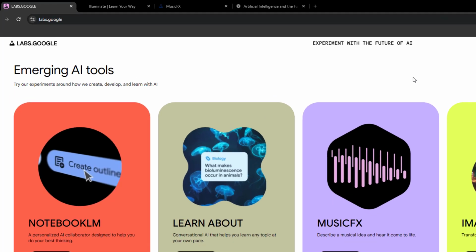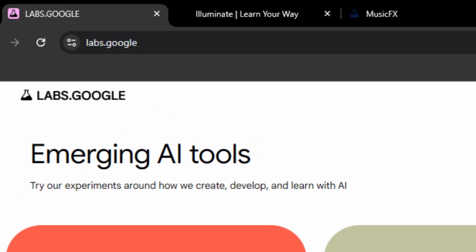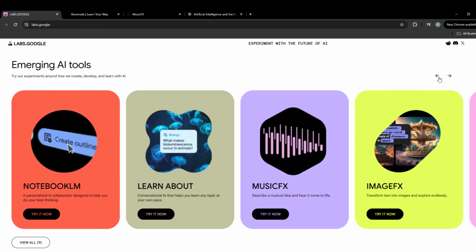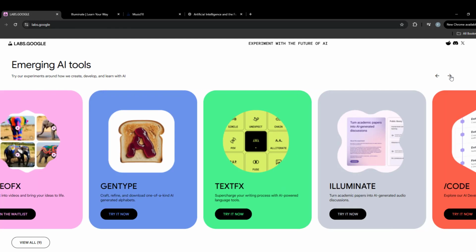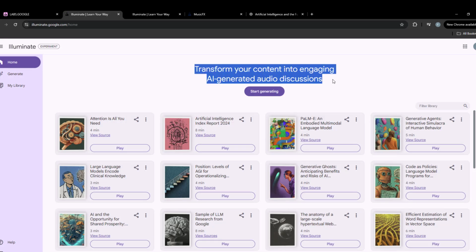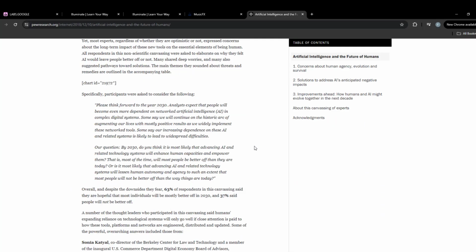This next tool is from Google Labs. If you go to labs.google, you can find all the new emerging AI tools that Google is testing out. So let's first take a look at Google Illuminate, where you can transform any written content into engaging AI-generated audio discussions. So let's say you have a long article that you don't want to read.